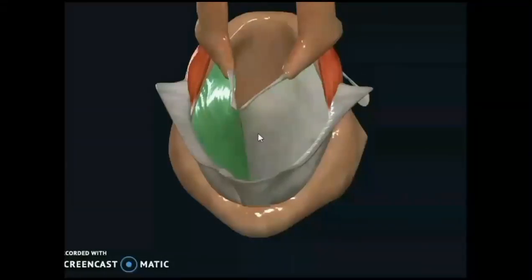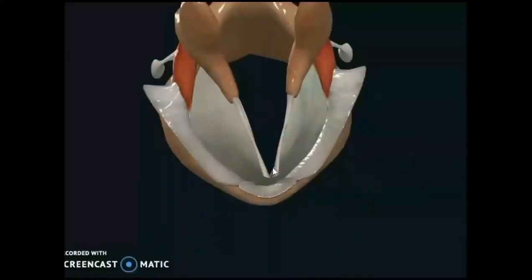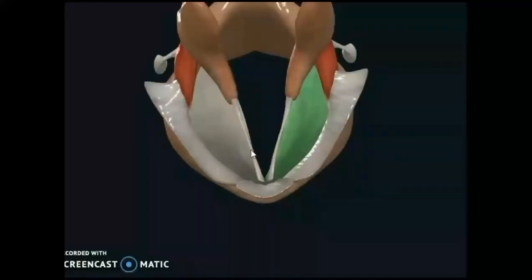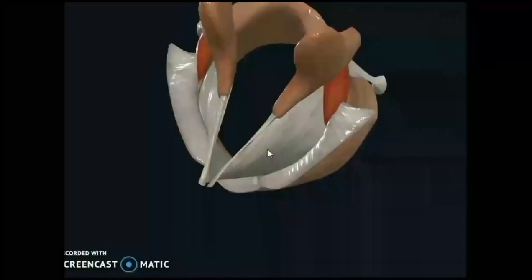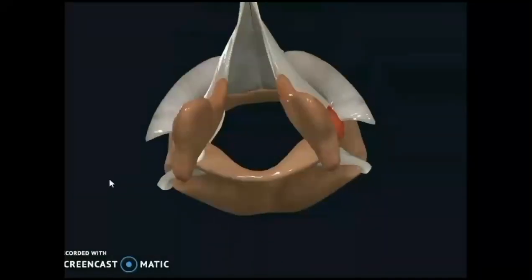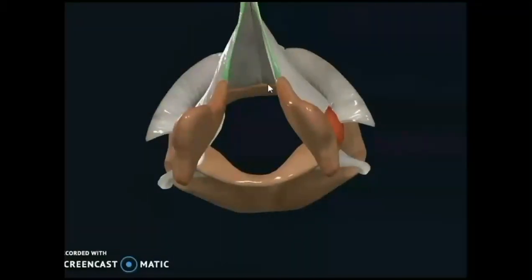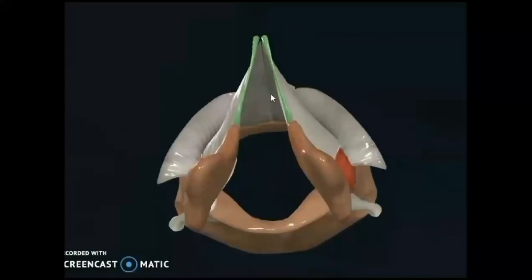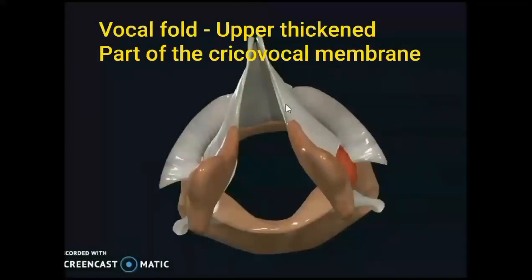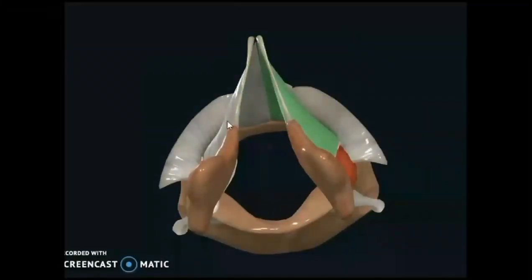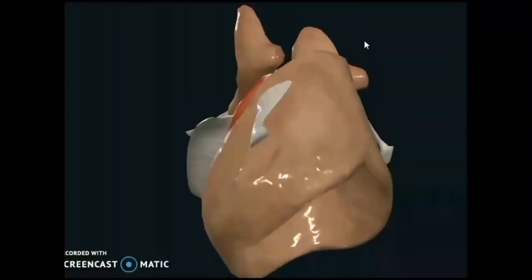cricovocal membrane. It is directed upwards and medially like an inverted cone, and upper thickened part of the cricovocal membrane forms vocal ligament. Vocal ligament, if covered by mucosa, is called as vocal fold or vocal cords, and the vibration of vocal fold will produce the voice. That's why larynx is known as voice box or organ of phonation. So this cricovocal membrane is very, very important.